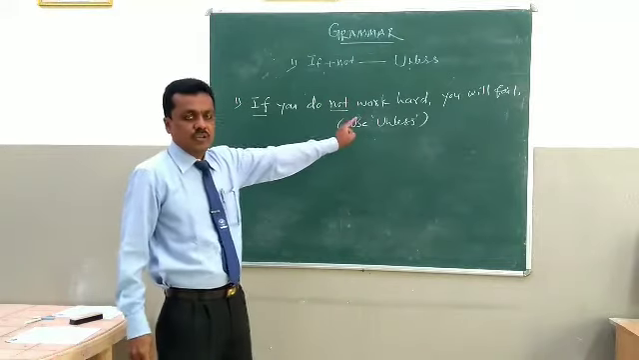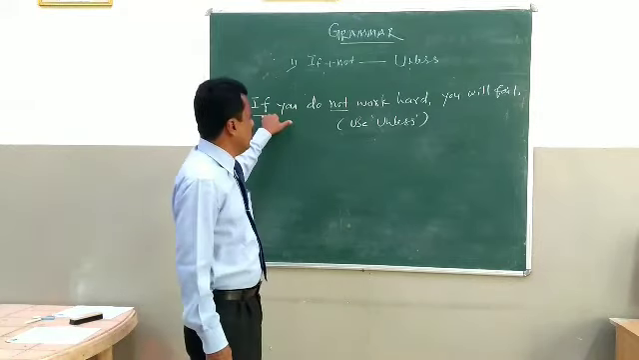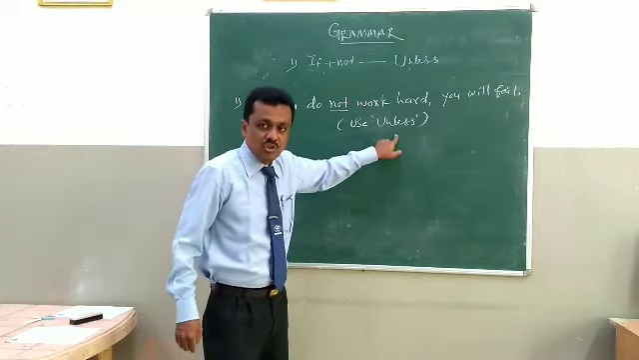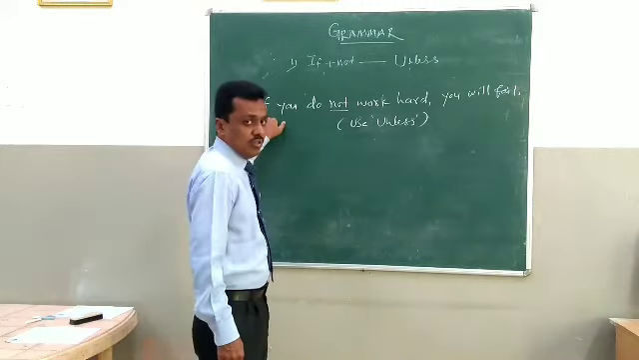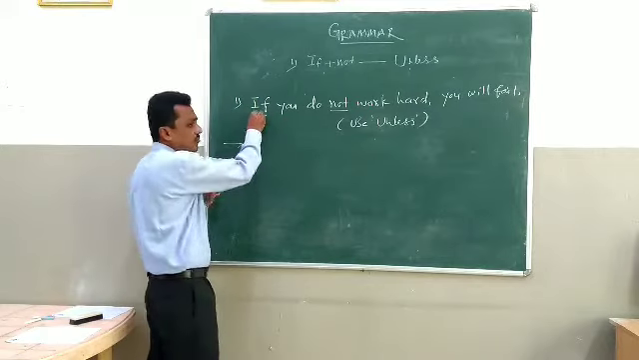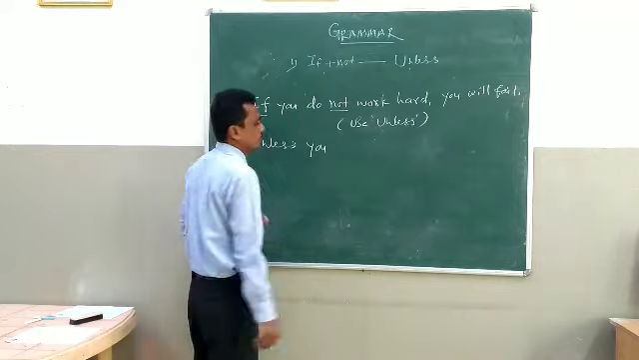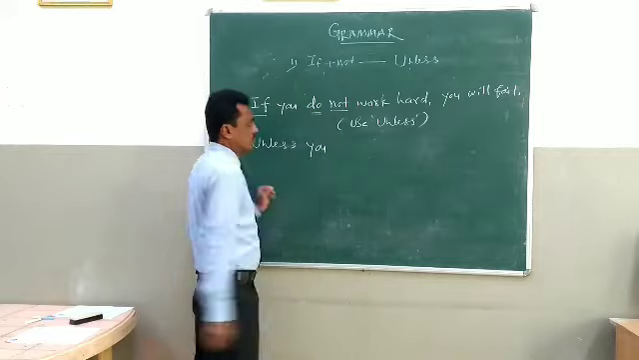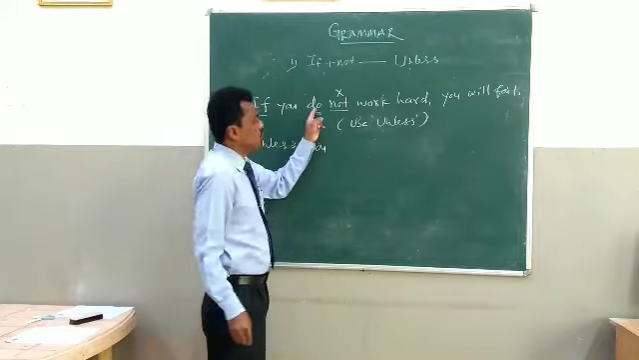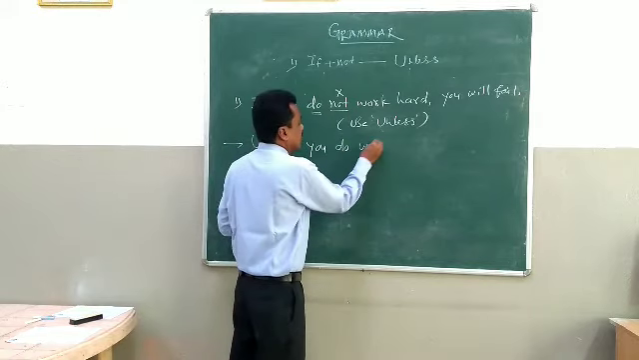What is the instruction given? Use unless. When you are using unless, you have to remove if and not, because if not means unless. So how can you do this? In place of if, you have to use unless. Unless you do. When we are removing not, you also can remove do. Unless you do work, you can write like this.